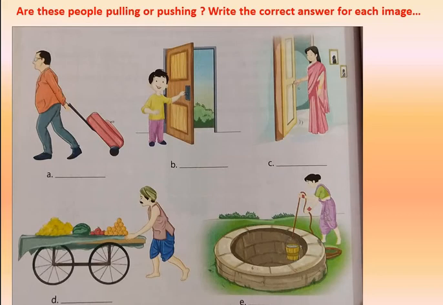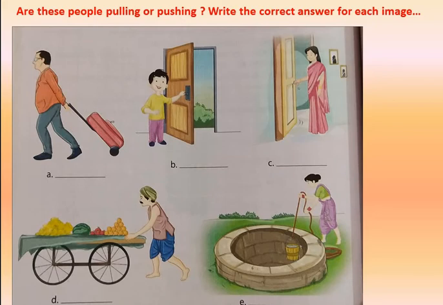Write the correct answer for each image. As you can see, there are 5 pictures, A, B, C, D and E. In all these pictures, some movement is going on. A pushing or a pulling is going on. Now you have to find out which picture there is pulling going on and in which picture actually a pushing is being done.